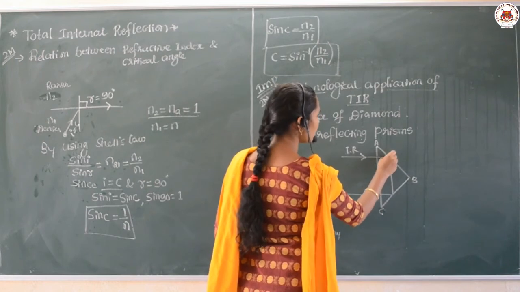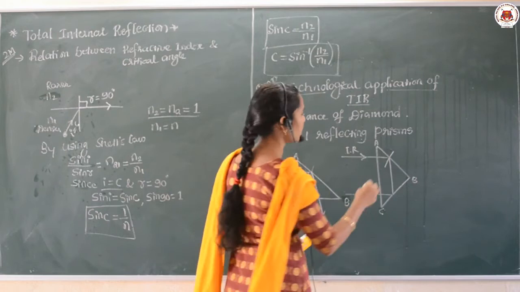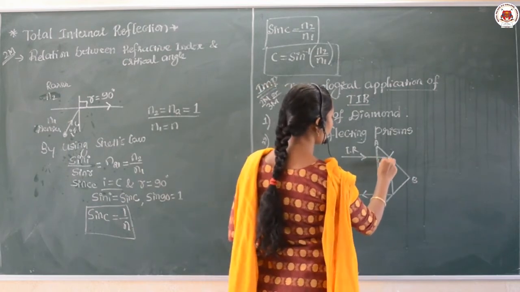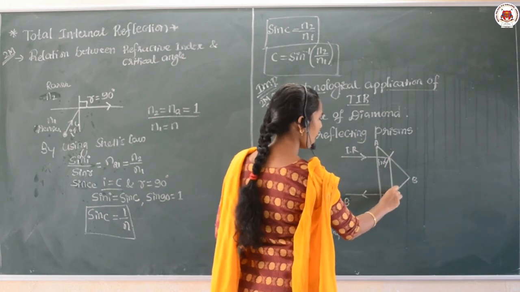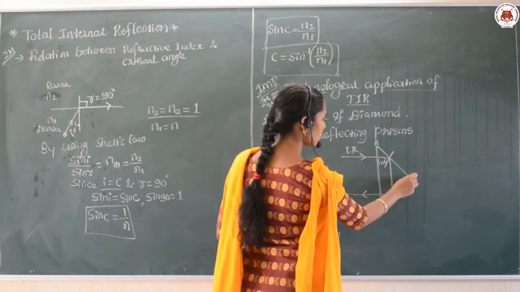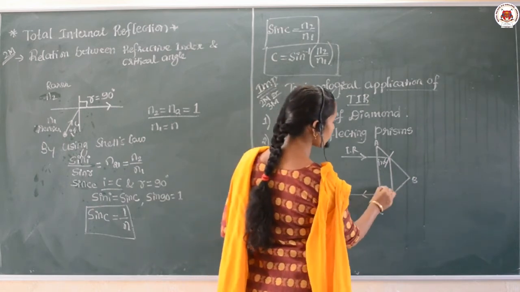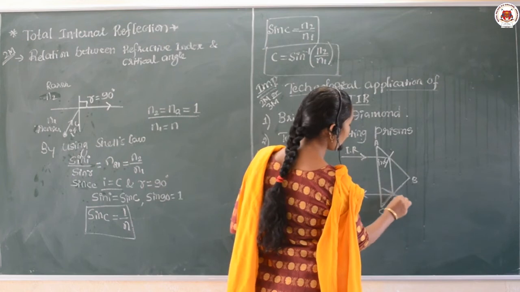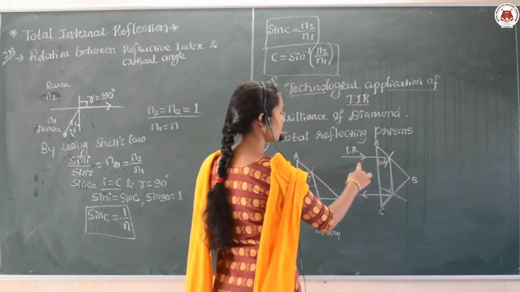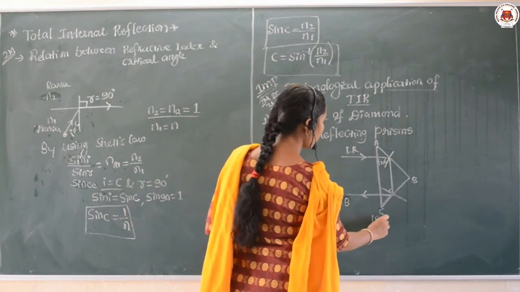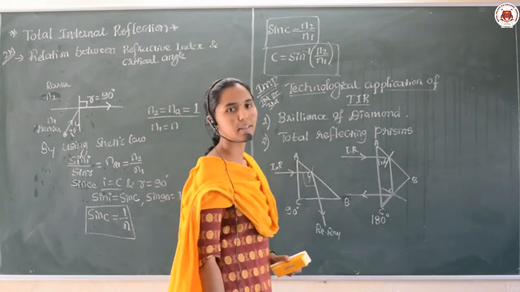When it is incident on one surface of the total reflecting prism at an angle greater than the critical angle, first it undergoes TIR, and the TIR ray is incident on the other surface of the prism, and again here it undergoes TIR, and that reflected ray turns the incident light through 180 degrees. Here the light is turned through 90 degrees.